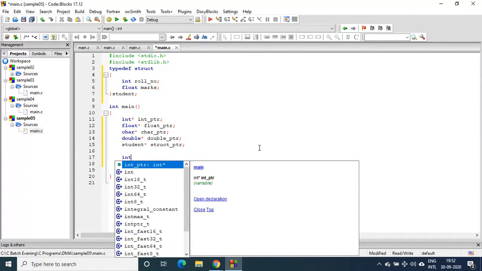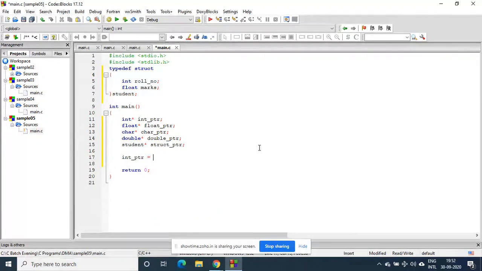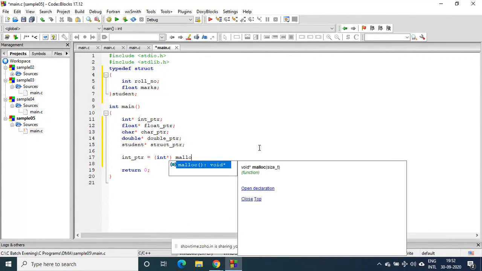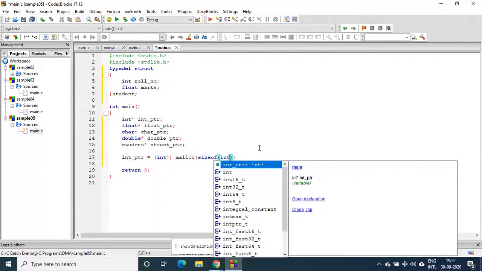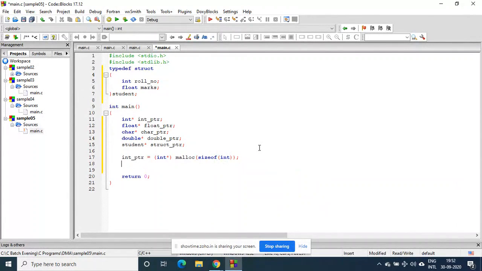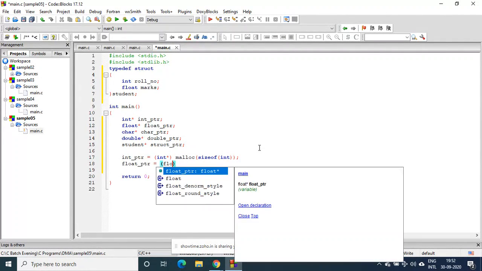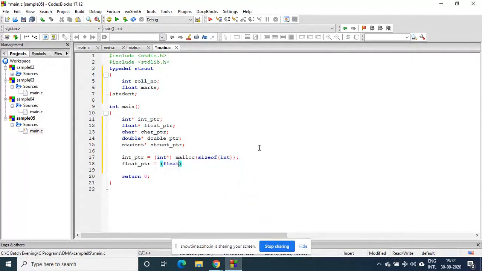How can we allocate memory in star malloc? There you go. And there should be float star.